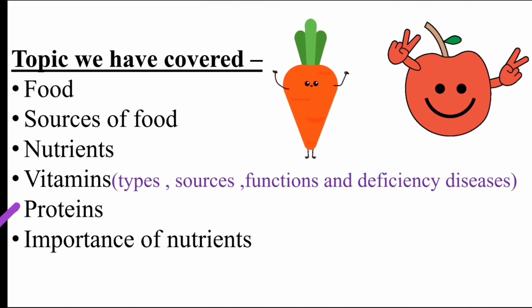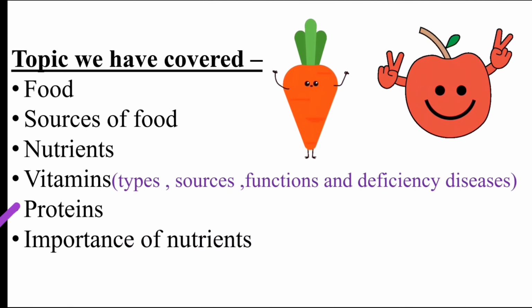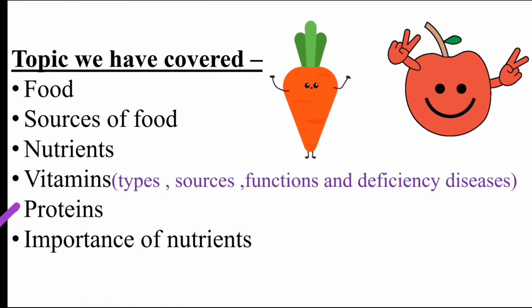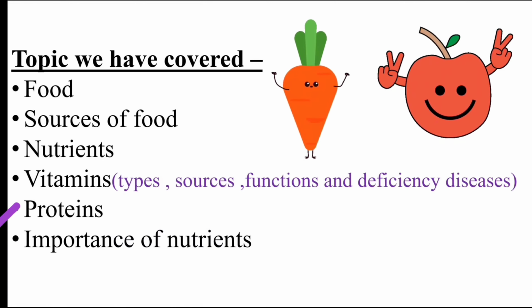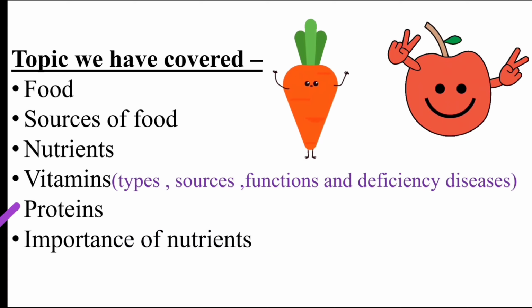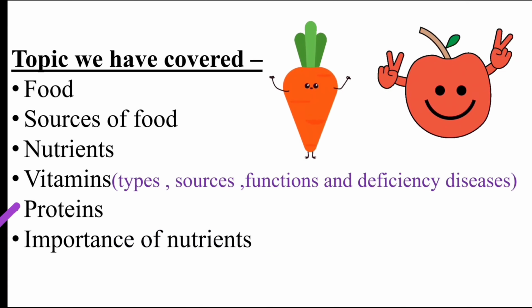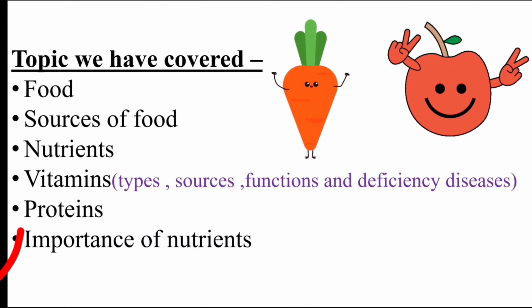After that, we have learned about protein. What is protein? Proteins are one kind of nutrients that help to replace, repair and grow our body. Then we have learned there are two sources of protein: plant protein and animal protein. After that we have learned about the importance of nutrients in our body.